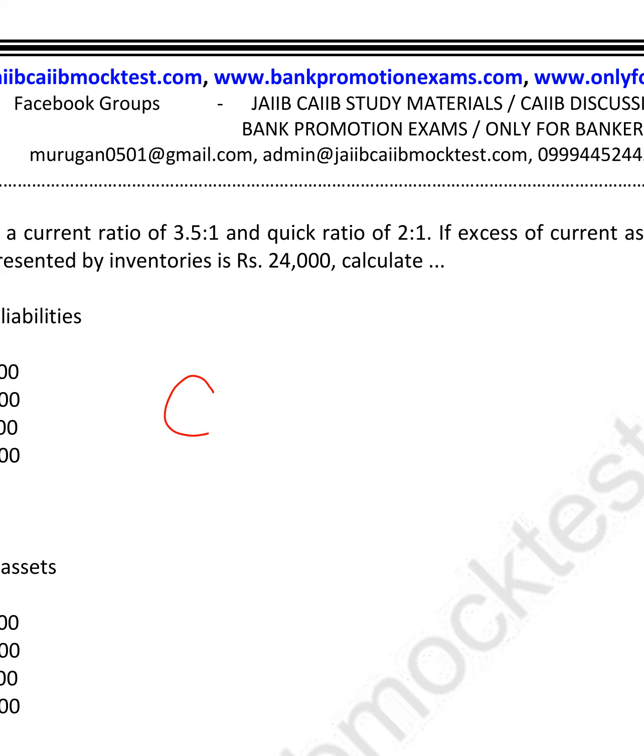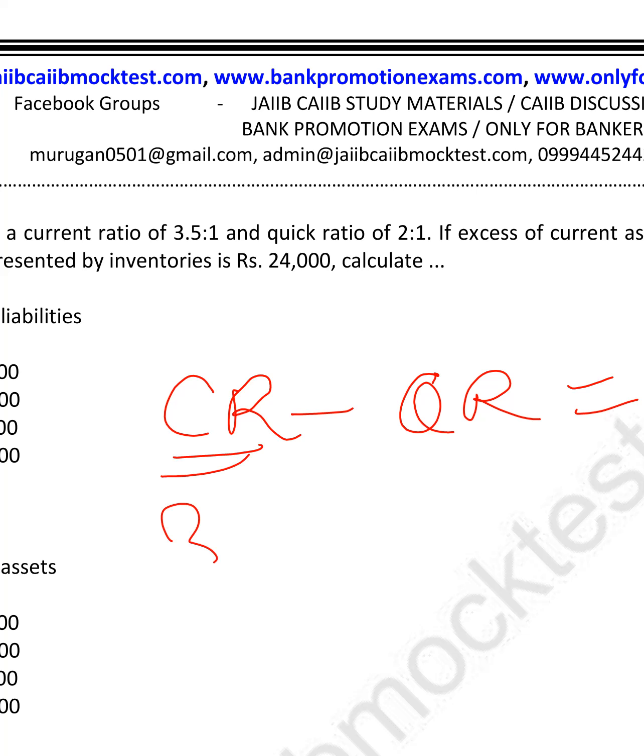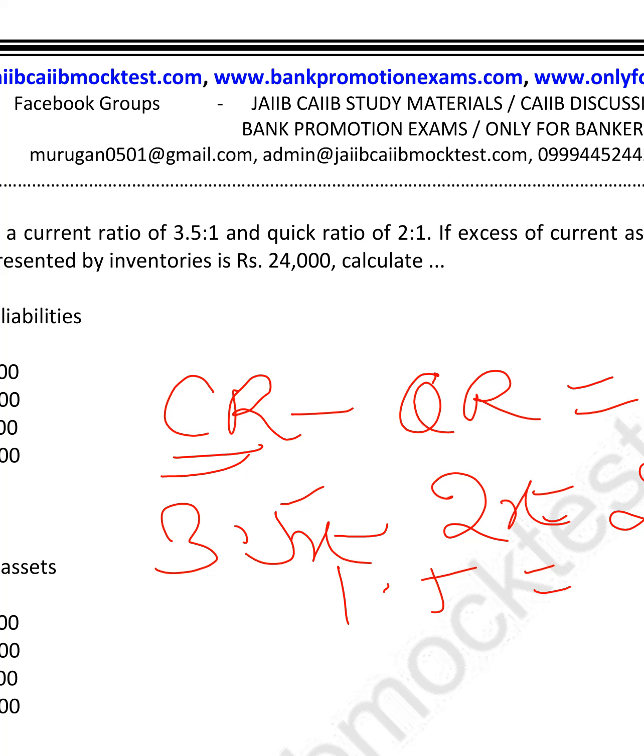As I told, current ratio minus quick ratio is equal to inventory. So here current ratio is 3.5 minus quick ratio 2 is equal to 24,000. So 1.5 is equal to 24,000. So we will take x as the current liability, because it is in ratio. So x is equal to 16,000. So 1x is equal to 1, and 1 means this is current liability.